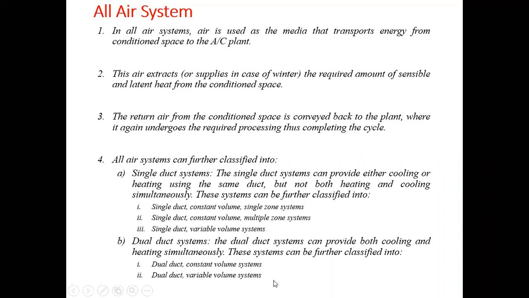Just raise your hand so that I can move further, if you understand up to this. What is an all air system?